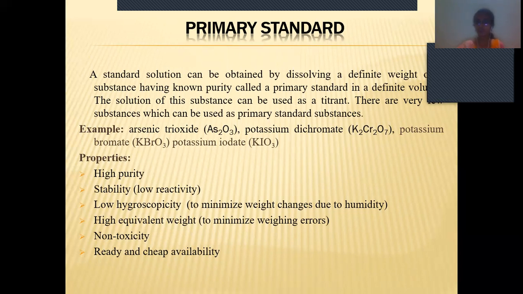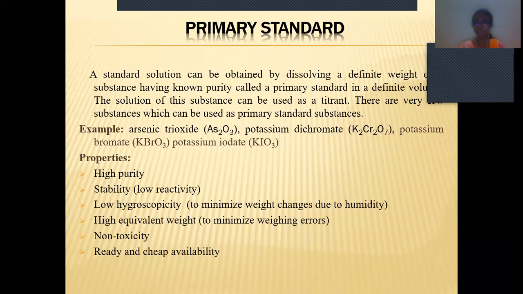In a definite volume, the solution of the substance can be used as a titrant. So primary standards can also be used as a titrant. What is the titrant? In the earlier slide I explained, titrant means the known concentration of the solution, which should be taken in the burette.